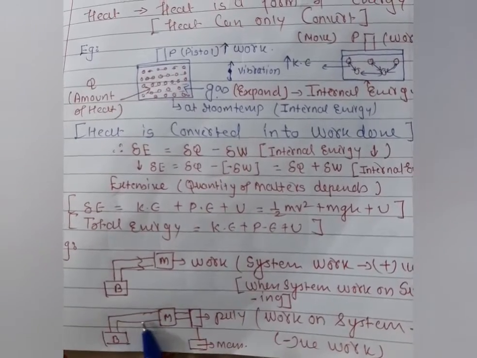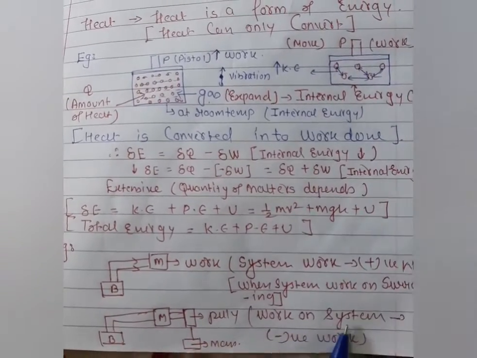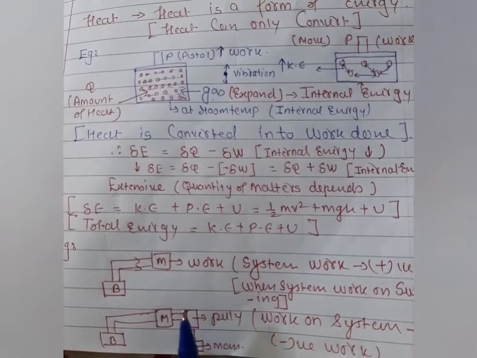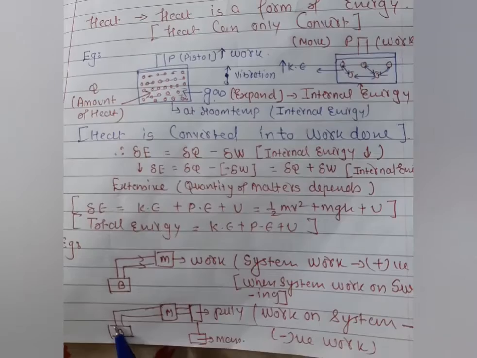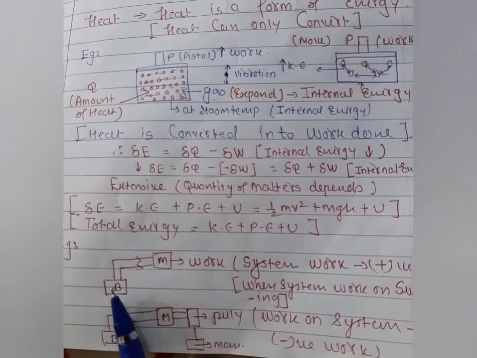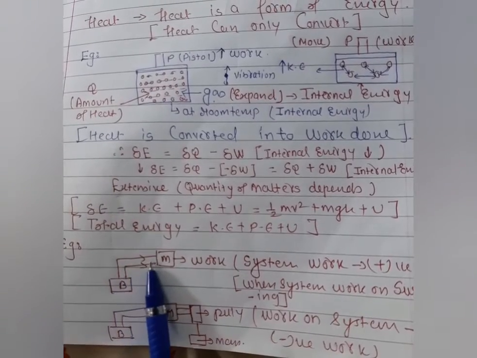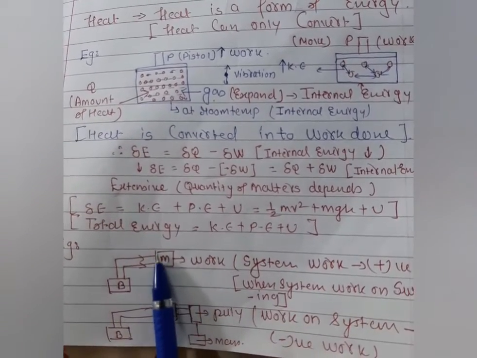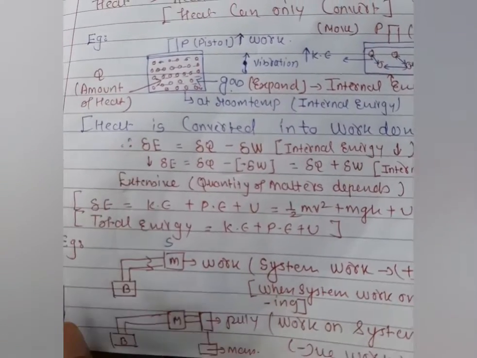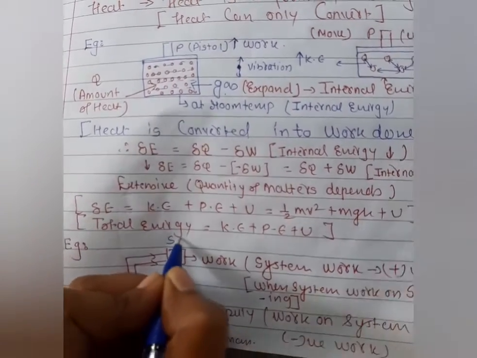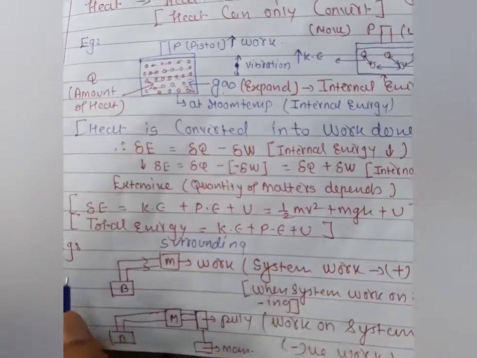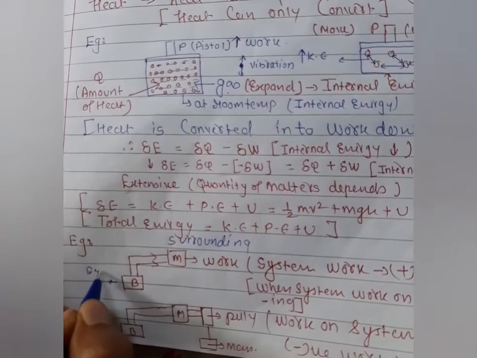So here we are applying work on a system. With the help of this condition, the battery starts to work. But here the battery is working on this surrounding. So let's understand. The motor is considered a surrounding, and the battery is nothing but your system. Clear?